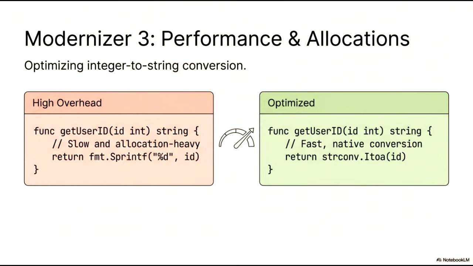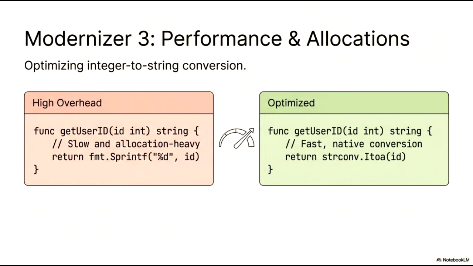In this third installment of our Modernizer series, we are focusing on performance and memory allocations, specifically regarding integer to string conversion. On the left, we see a common but inefficient pattern, using fmt.Sprint to convert an integer ID to a string. While convenient, this approach is relatively slow and causes unnecessary heap allocations because it requires parsing a format string and utilizing reflection. To optimize this operation, we should transition to the method shown on the right.